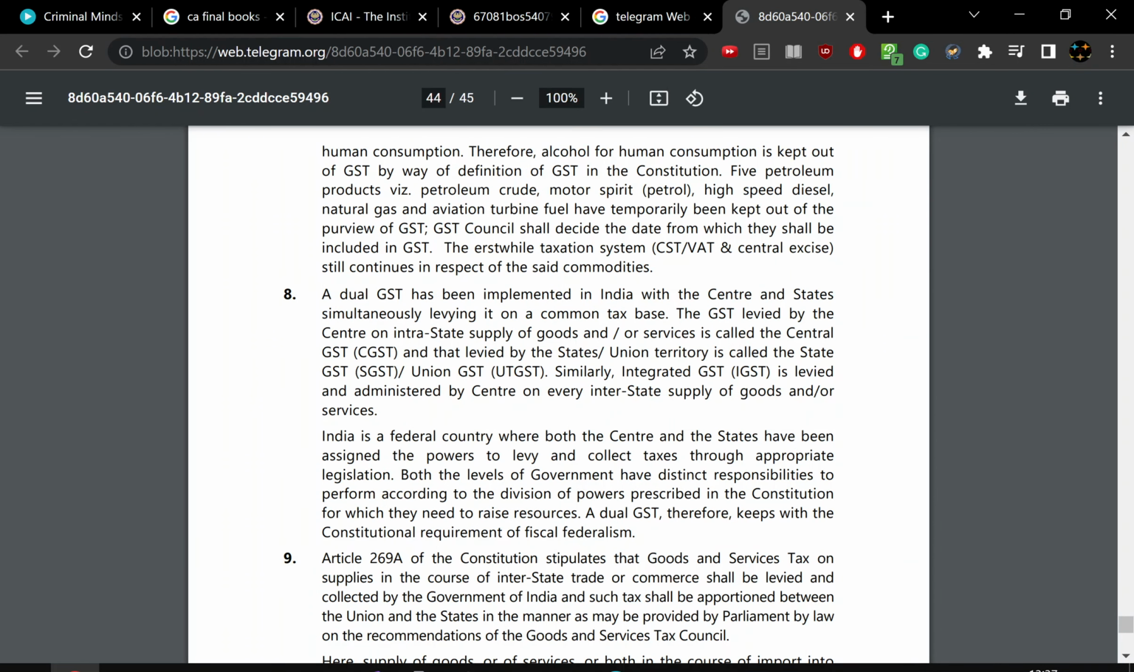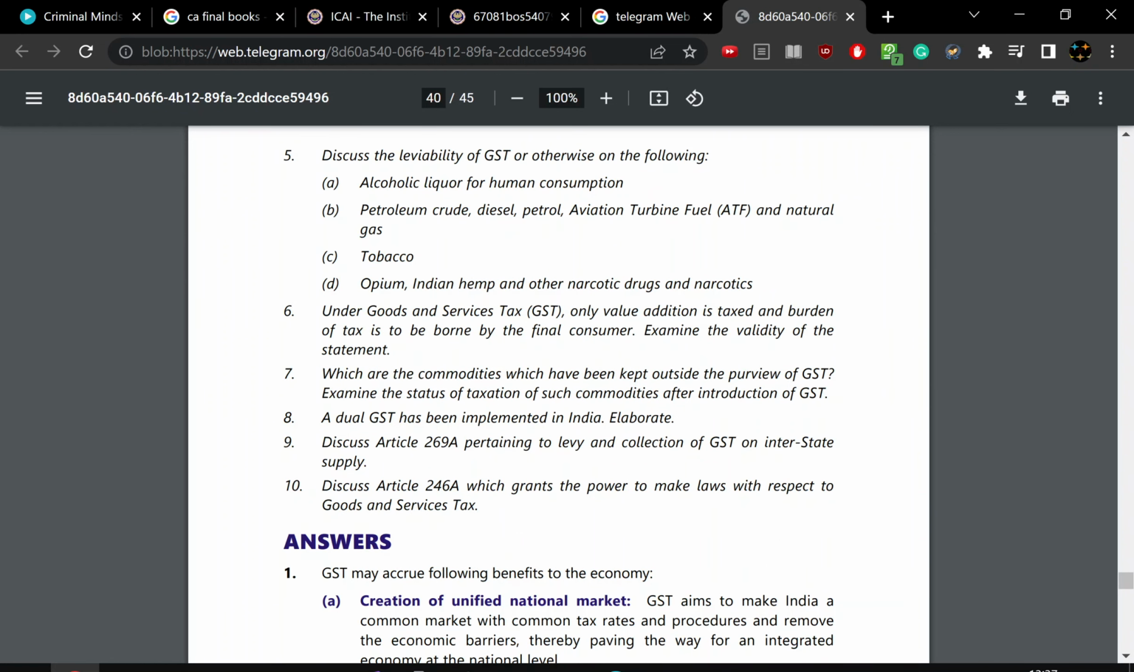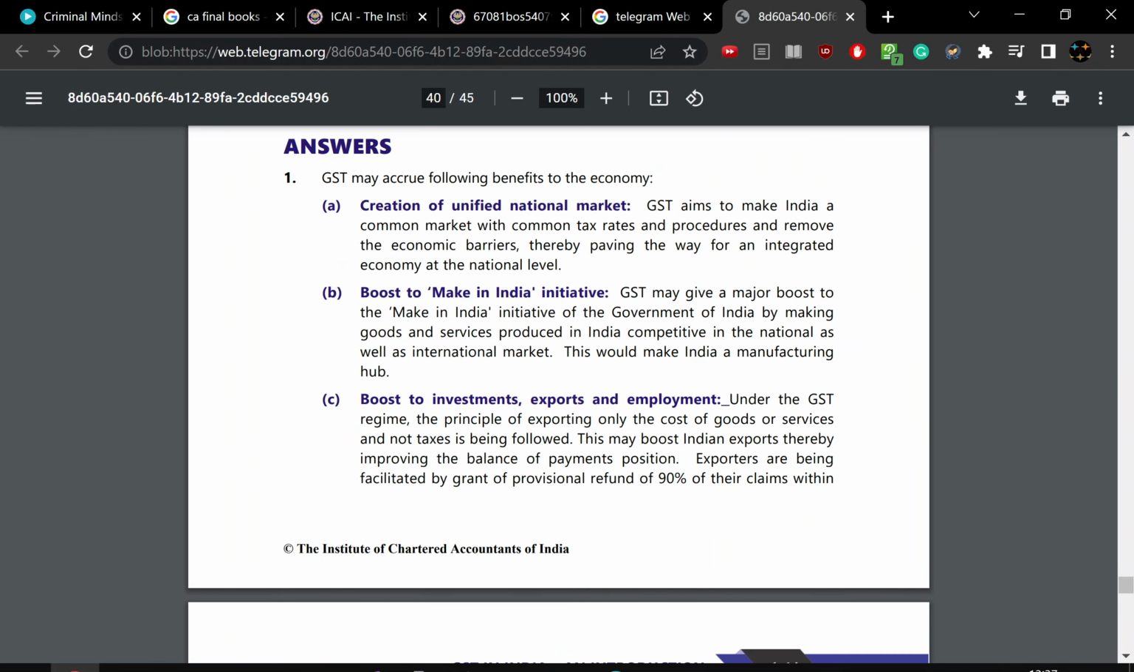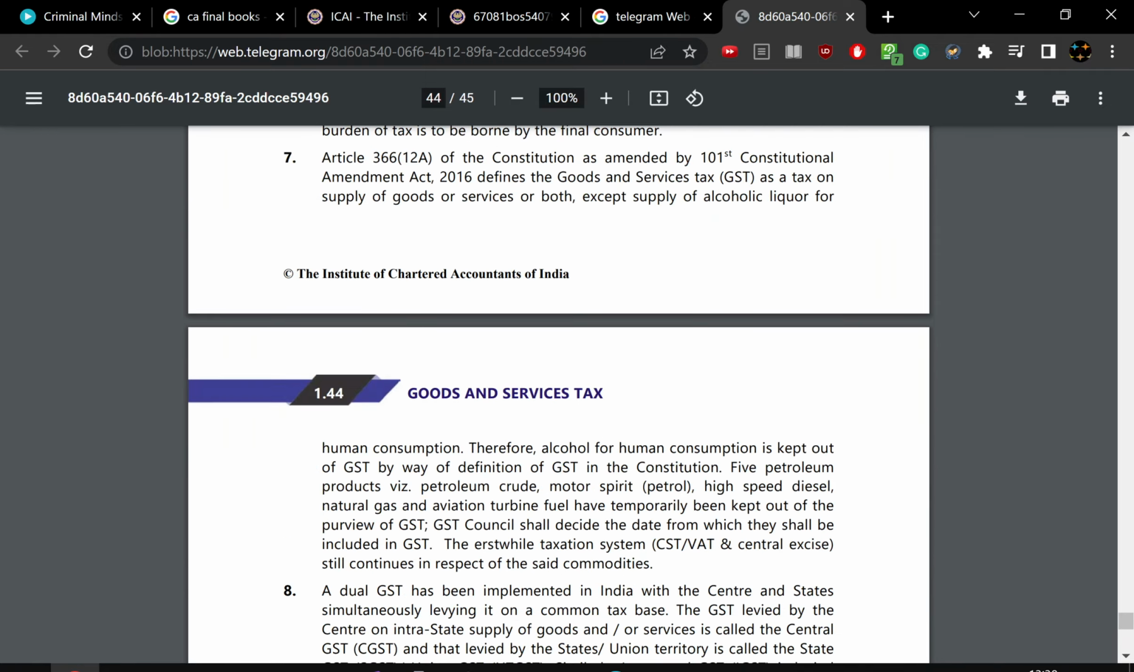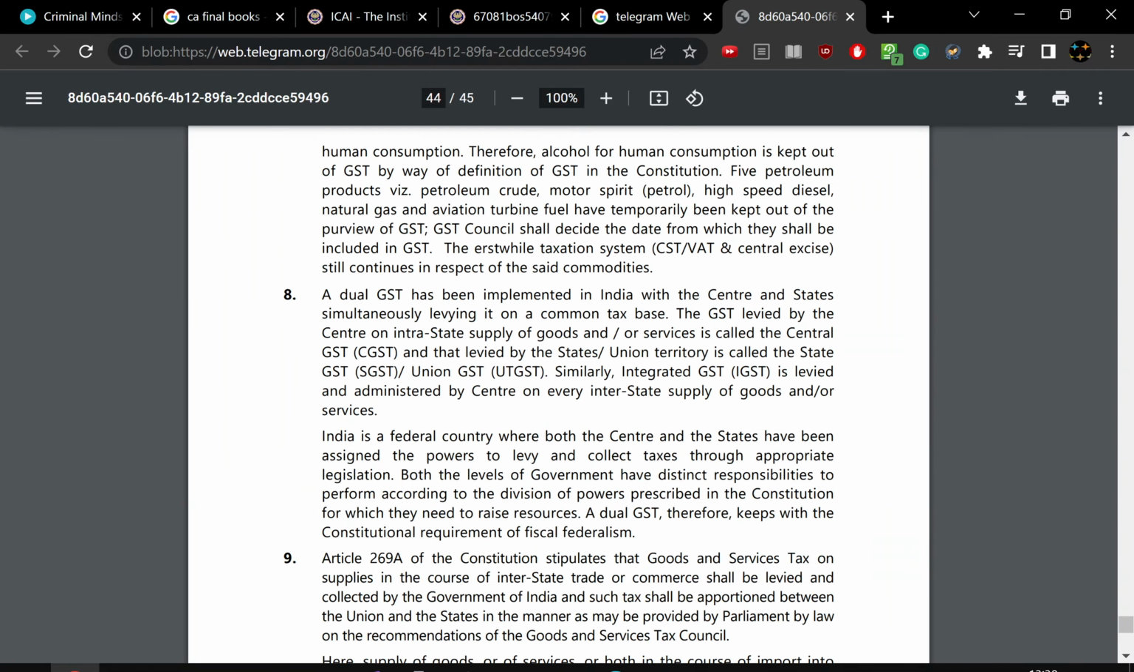So the sixth question is done, and what about the seventh question? Which are the commodities kept outside the purview of GST? Examine the status of taxation on the commodities after the introduction of GST. So they are asking about the commodities kept outside the purview of GST, and the status of their taxation after GST. They are asking about petrol and such things. You want to check it out. Come on.